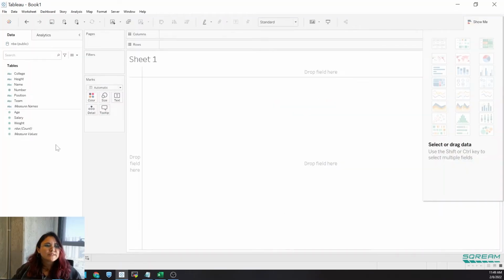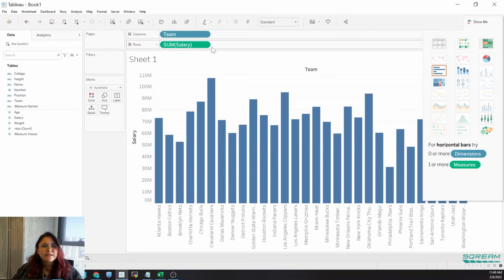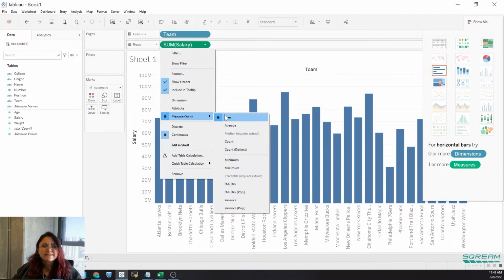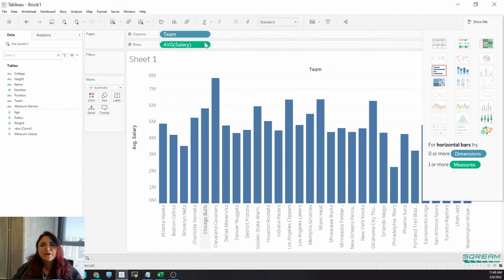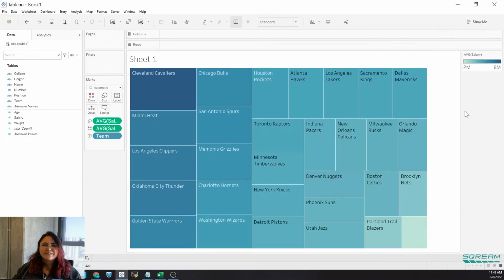Let's say we want to see the team and the average salary per team. Average, not summarized, still. Now, this is all well and good. I like using this kind of visualization for this.